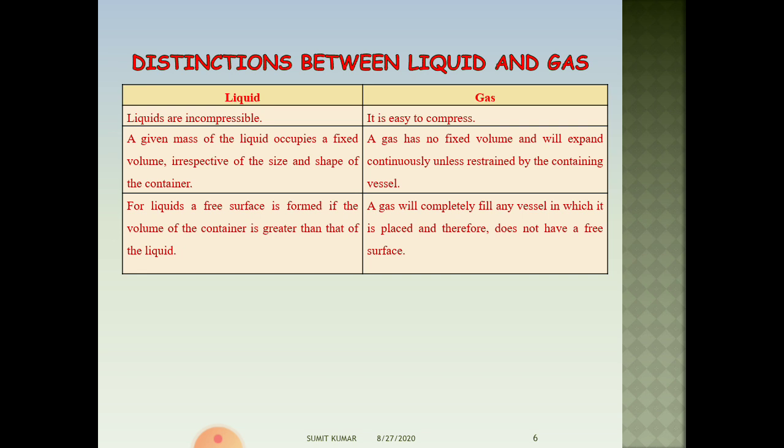Liquid and gas, which are the two different types of fluid, also have many dissimilarities. Liquids are usually termed as incompressible fluid, whereas gases are easy to compress as compared to liquids. Air is about 20,000 times more compressible than water. We will see in detail about compressibility of fluid later in this chapter.